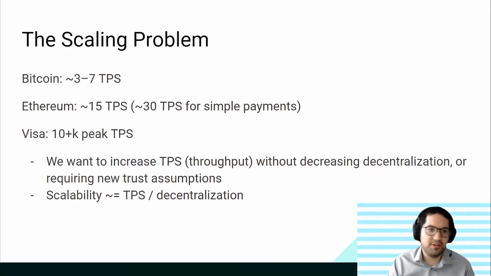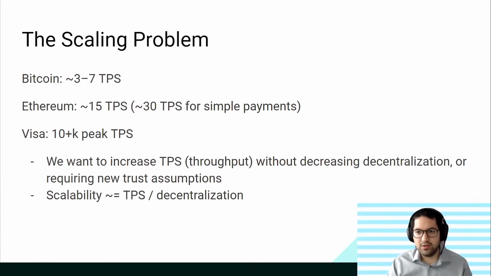So let's talk a bit about the scaling problem, first of all, since obviously optimistic rollups are supposed to scale blockchains. Bitcoin can do between 3 and 7 transactions per second. Ethereum can do somewhere around 15. Or if we're just considering simple payments, it's more like 30. And meanwhile, Visa can handle 10,000 plus transactions per second at peak capacity. And we would like to increase this number.